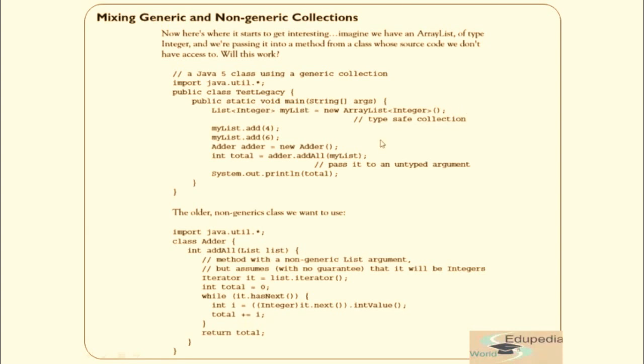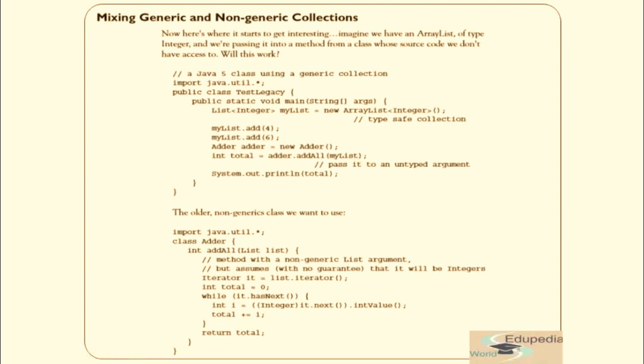Okay, so this is a type-safe collection since it can only take integers. Therefore, we added two integers, 4 and 6. Then we have a class Adder. We have created an object of Adder and then we are calling addAll and passing myList into the addAll method, which is returning us some integer.